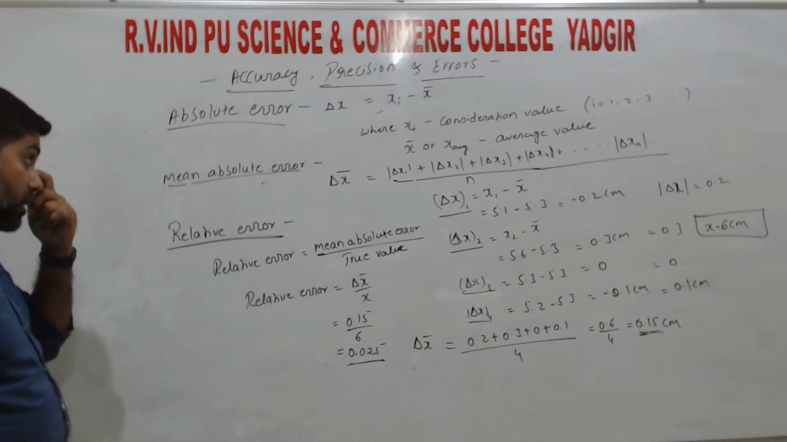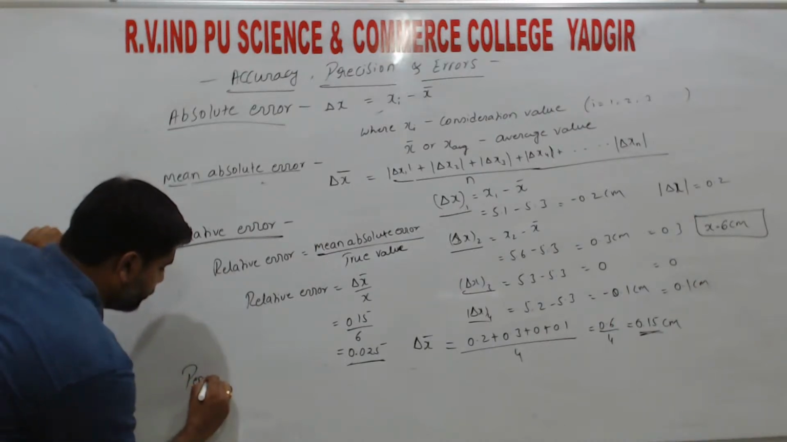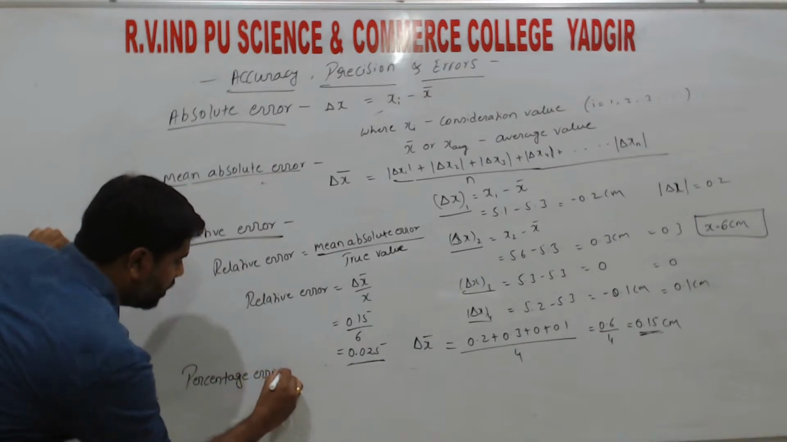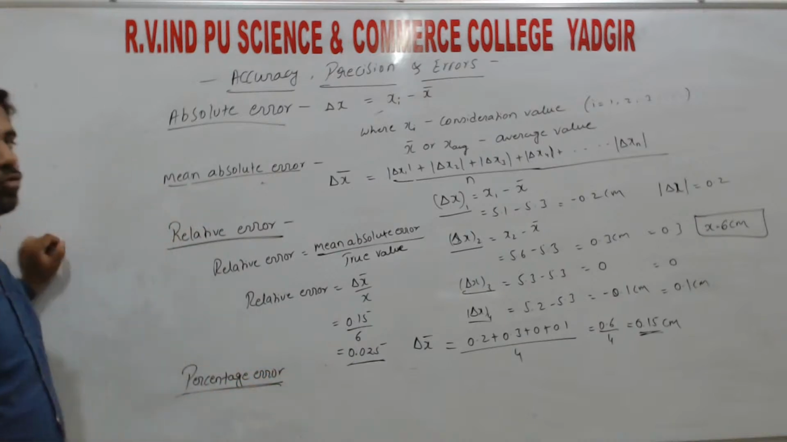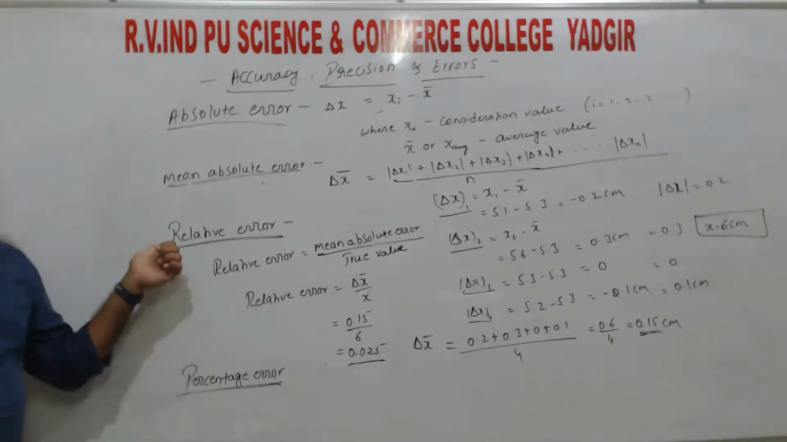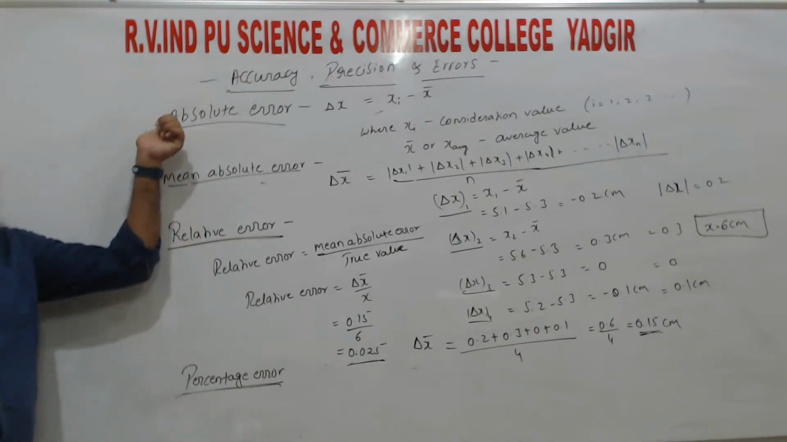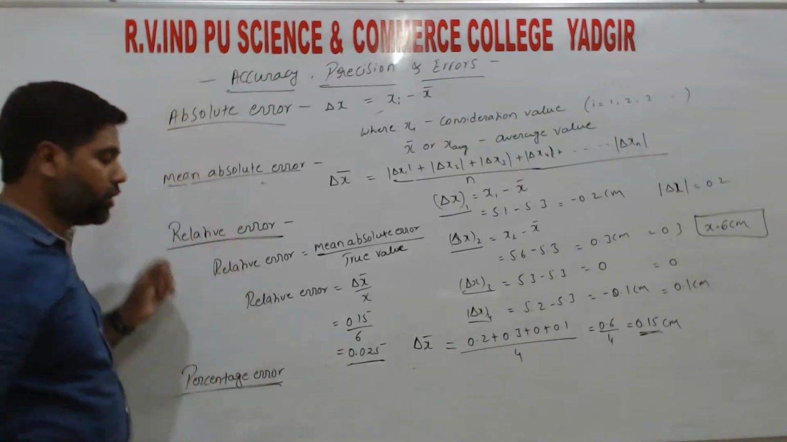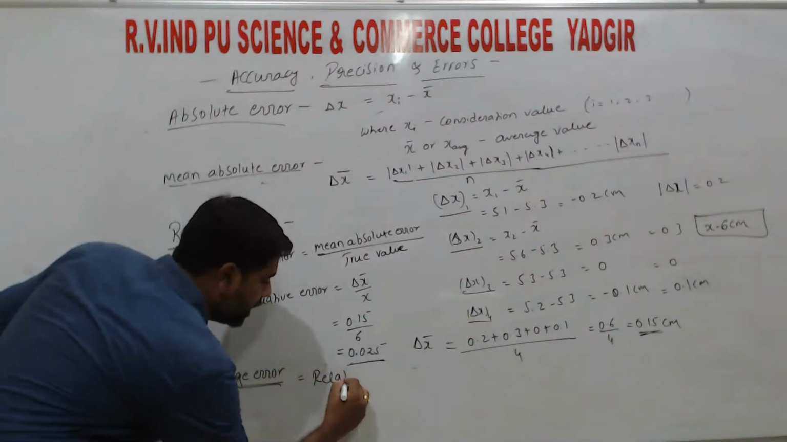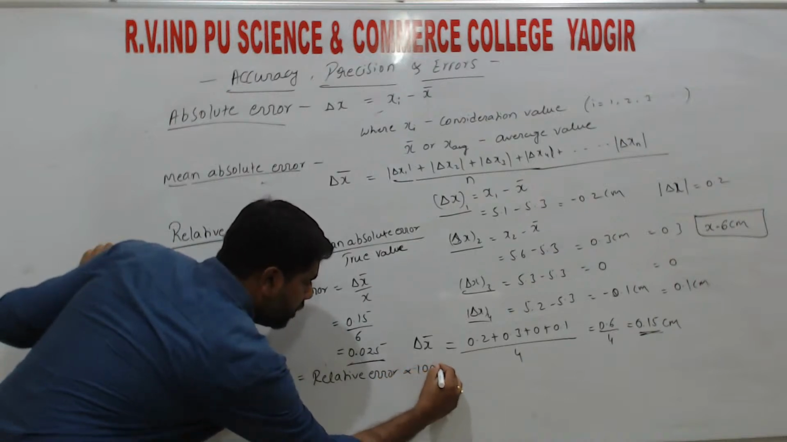So next, and the last one, is percentage error. Percentage error is very important. So to get the percentage error we need the relative error. To get the relative error we need the mean absolute error. To get the mean absolute error we need to know the absolute errors, right? So percentage error is equal to relative error into 100%.